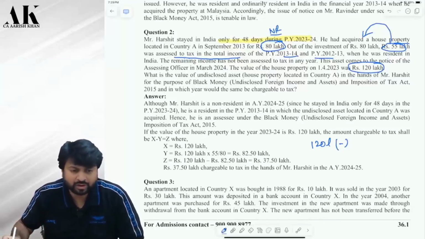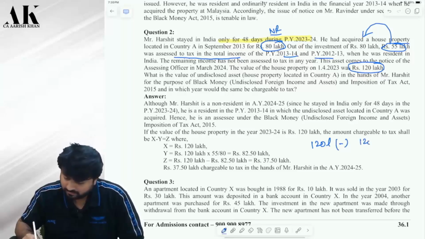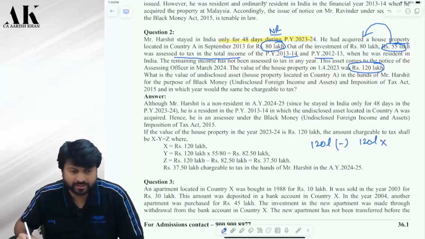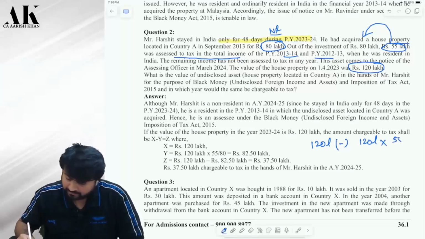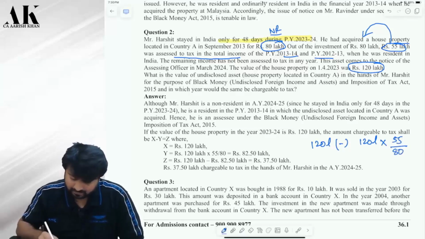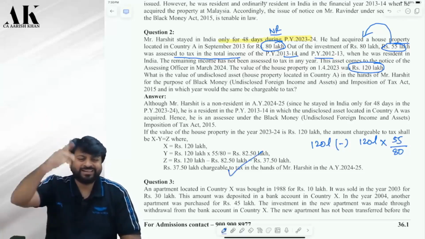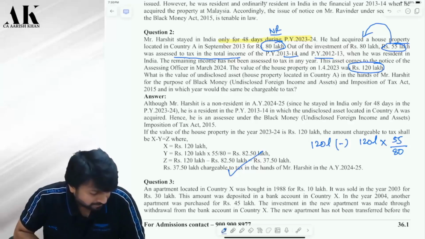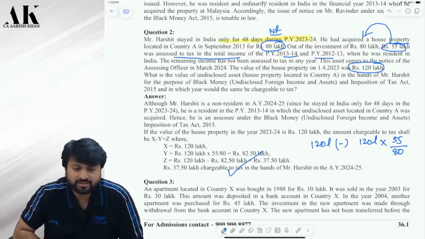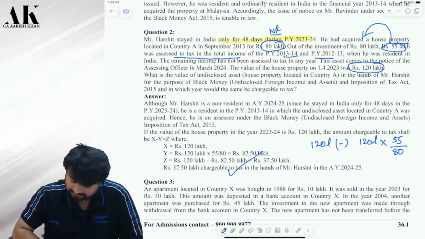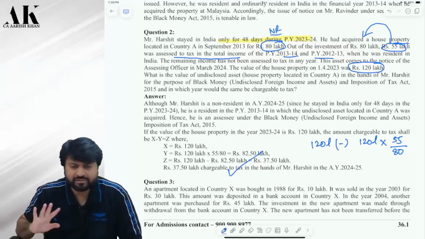Now 120 lakhs will be reduced by some amount. Correct or not? How much is that amount? Can I directly reduce 55 lakhs? No, sir, we have to give the benefit of indexation. We have to give the benefit of the increase in value. So 120 into 55 divided by 80. Correct? Yes, sir. So this is what is done over here. Check it please. It is the same question which we have done just now. Numbers are changing, that's it. Is it clear? Yes, sir. Now, shall I go ahead? Such kind of easy questions are going to come in the exam. Don't worry. It's a very, very easy topic.